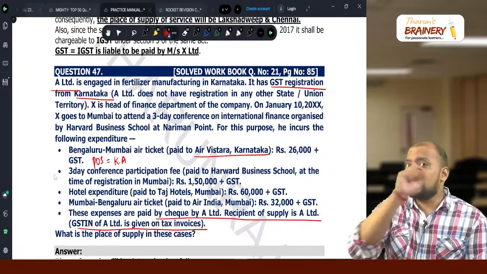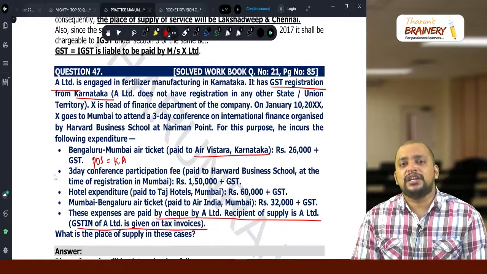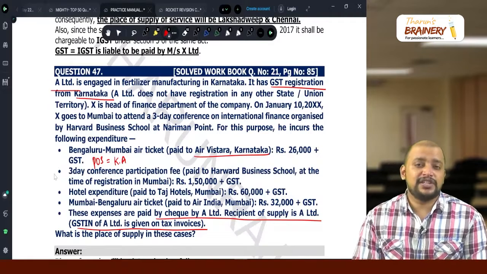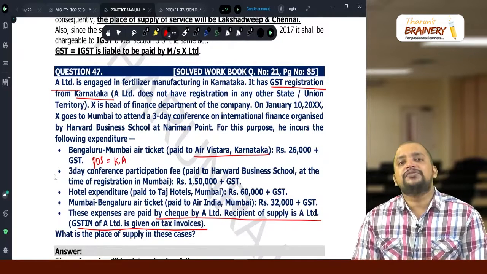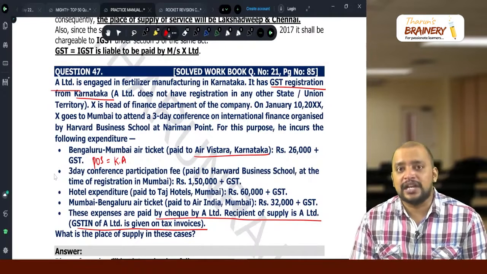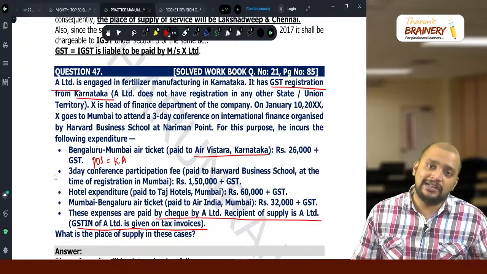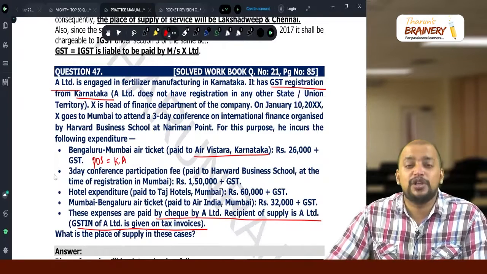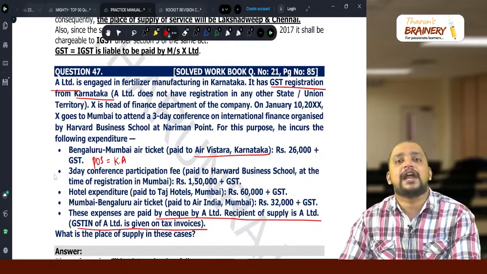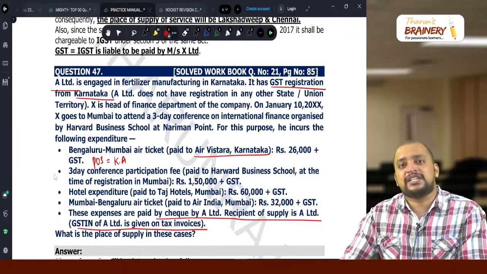If it is training and performance appraisal, B2B, location of recipient; B2C, location where the services are actually performed. Suppose it is entry to an event, then the location where the event is held will be taken as place of supply. B2B, B2C classification is not there for admission to an event. So this is just a conference participation.